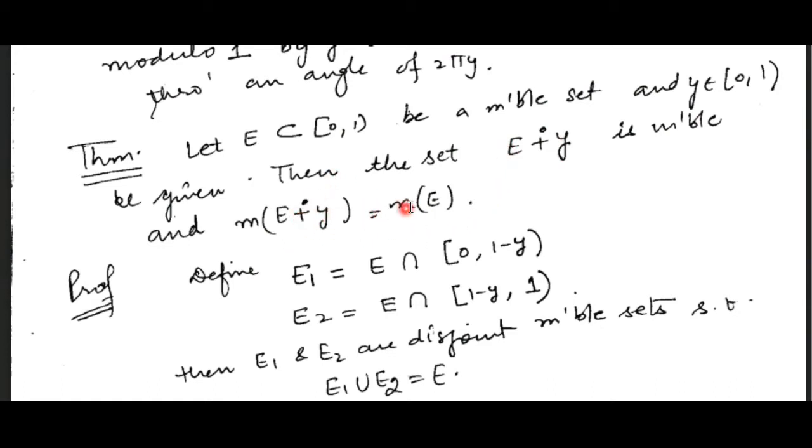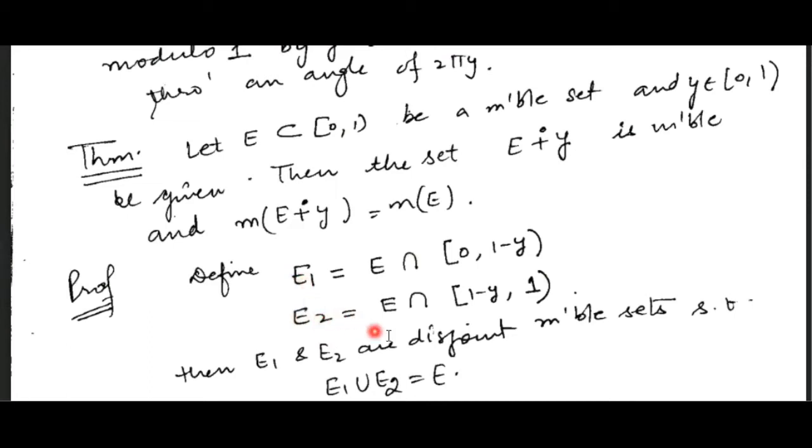To prove that this set is measurable, we first define a set E1, which is the intersection of E with [0, 1 minus y), and E2, where we take the intersection of E with the complement of this. So basically we divide the interval [0, 1) into two parts, from 0 to 1 minus y and from 1 minus y to 1. One time we take the intersection with E and call it E1, and the other time we take the intersection with E and call it E2.